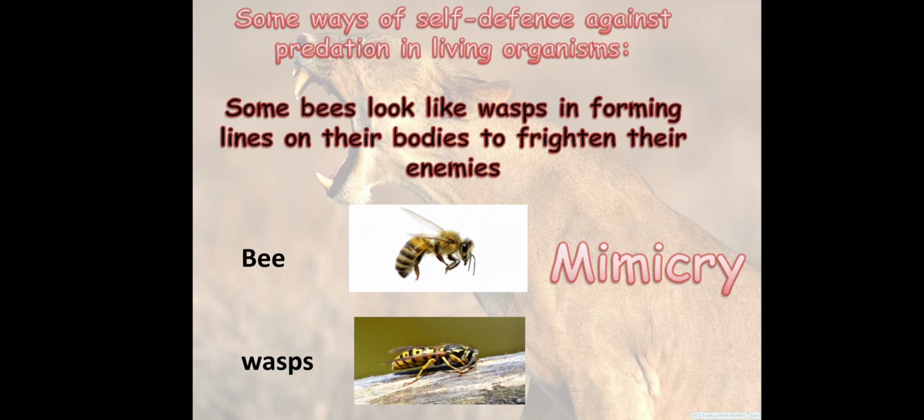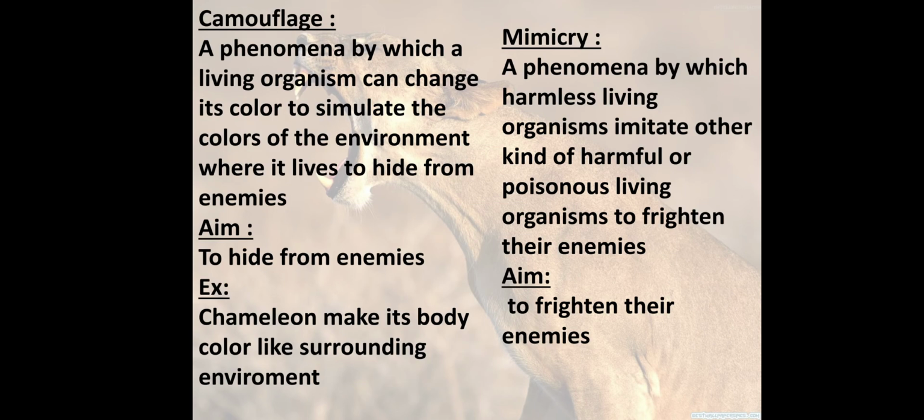So we have two ways of self-defense: camouflage, where some frogs, chameleons, and butterflies change their color according to the environment, and mimicry, where some bees look like wasps to frighten their enemy. In camouflage, they escape from the enemy, while in mimicry, they frighten their enemy.